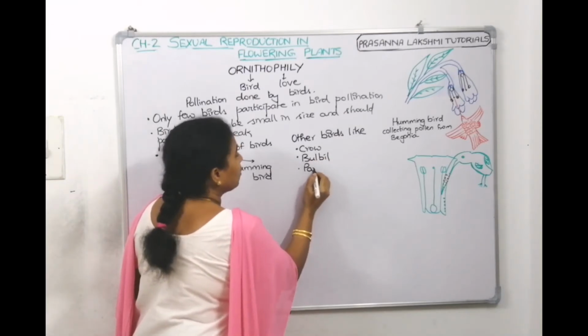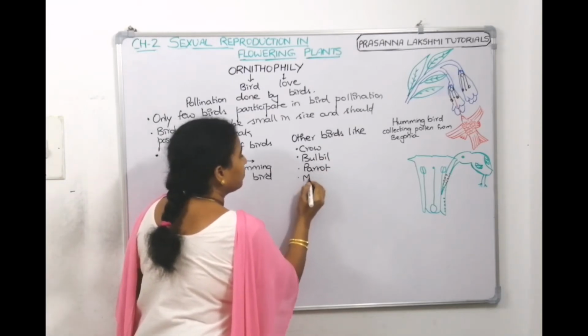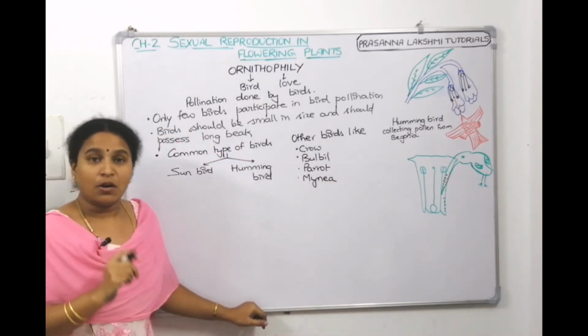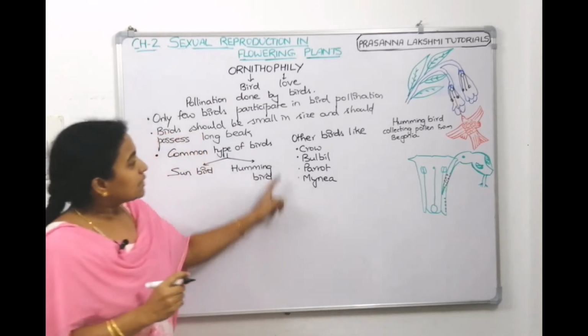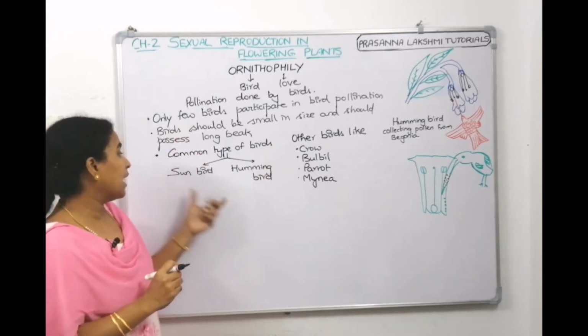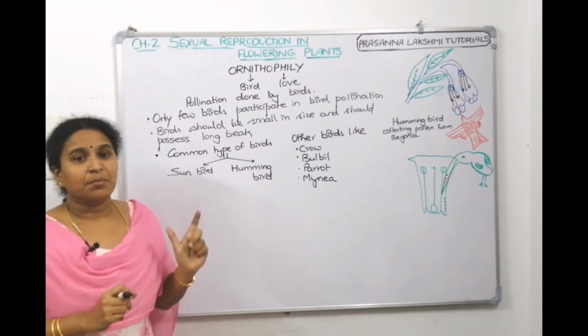Parrot also helps in ornithophily. Myna bird also will help. These are the other birds which also help in ornithophily, but the common type are sunbird and hummingbird.